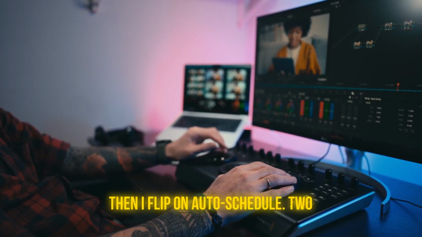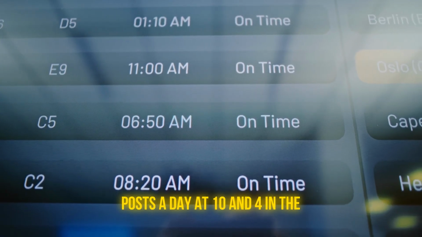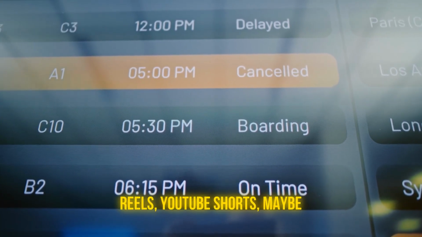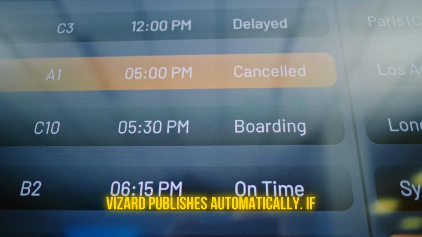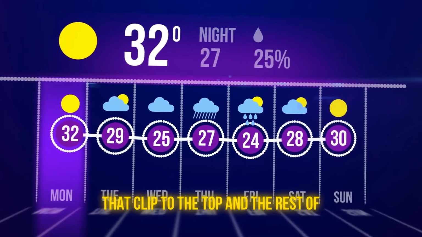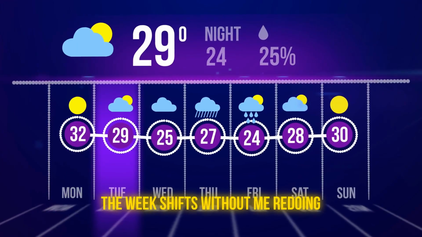Then I flip on auto-schedule. 2 posts a day at 10 and 4 in the target time zone, push to TikTok, IG Reels, YouTube Shorts, maybe LinkedIn if it's relevant. Vizard publishes automatically. If something timely pops up, I drag that clip to the top and the rest of the week shifts without me redoing everything.